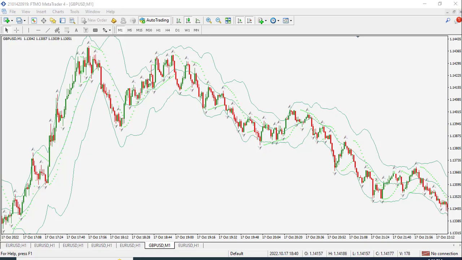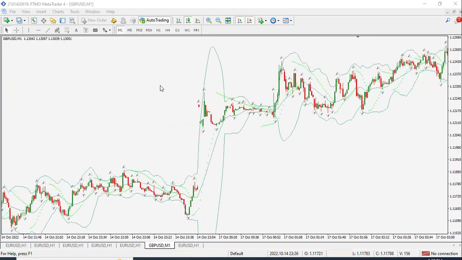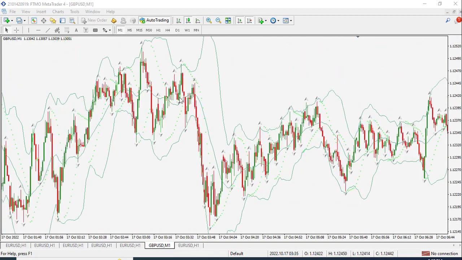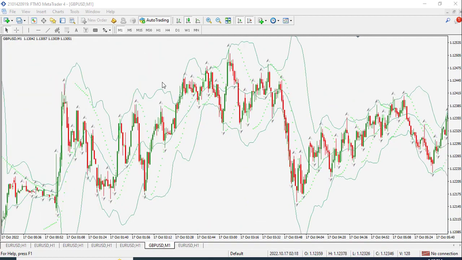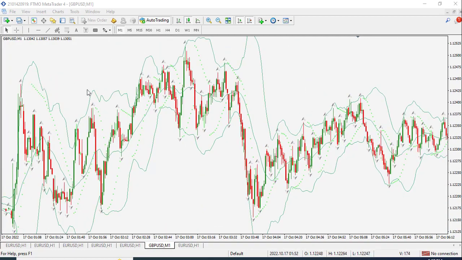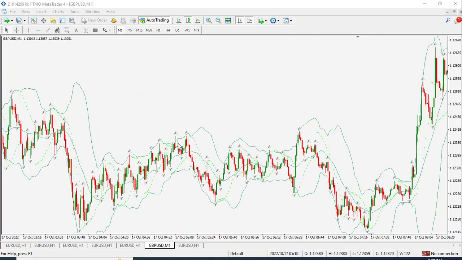So what is support and resistance? Support and resistance is where the market stops a few times. For example, from this area the market stops there for some time, and these areas the market stops for some time.